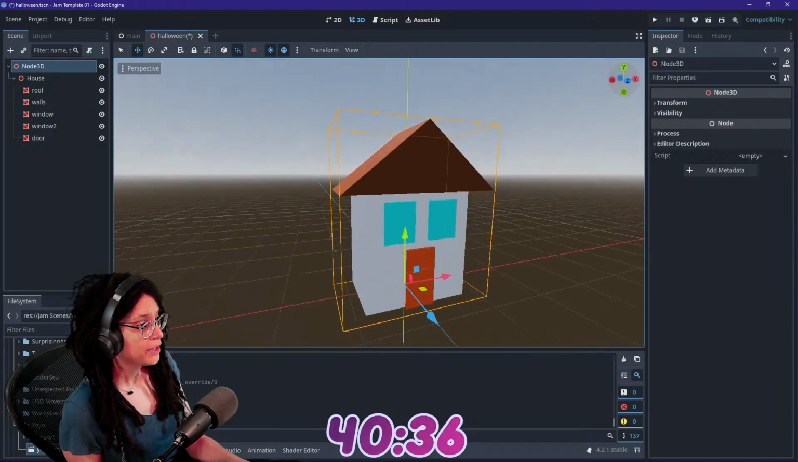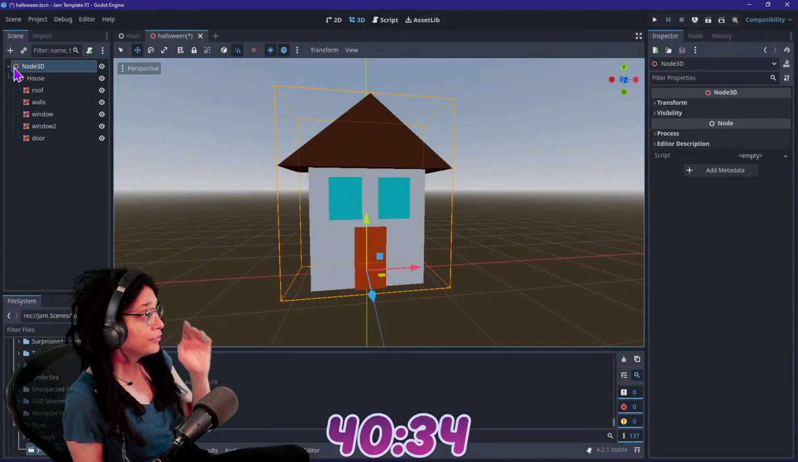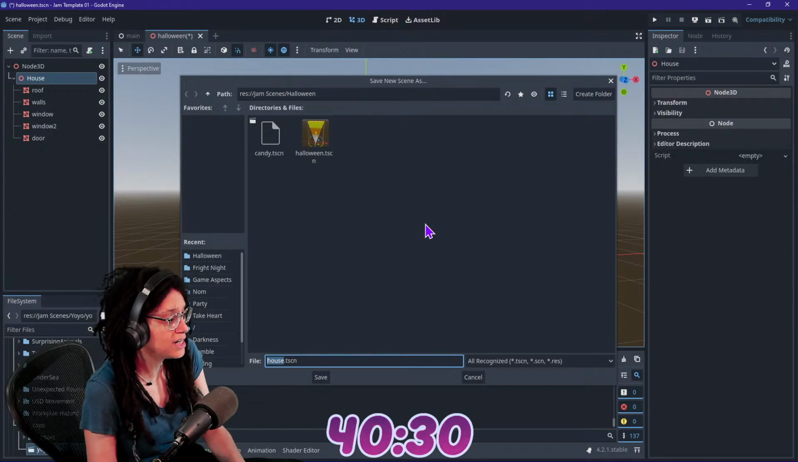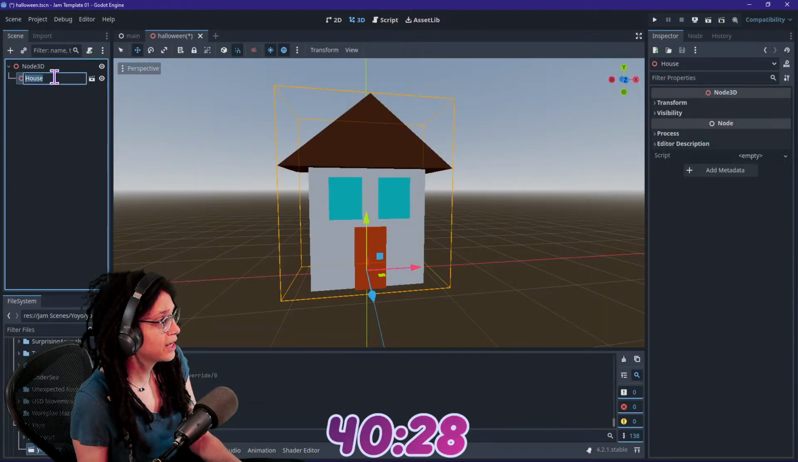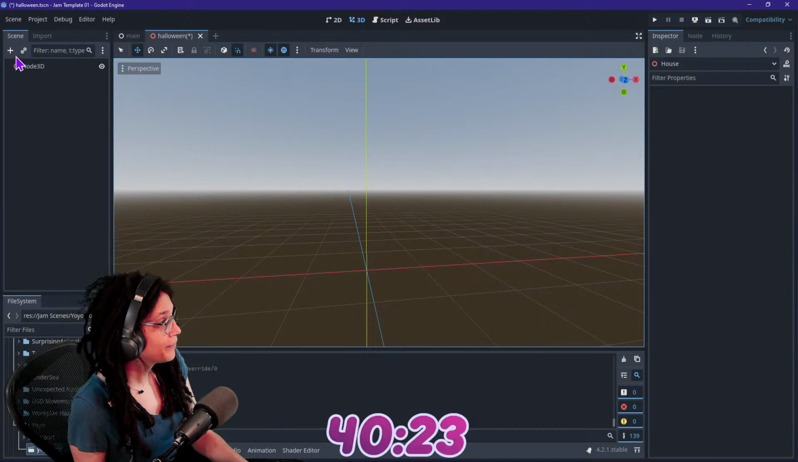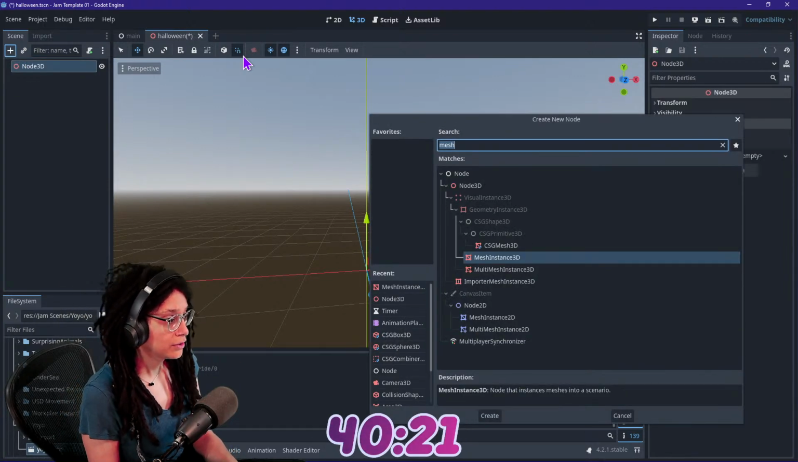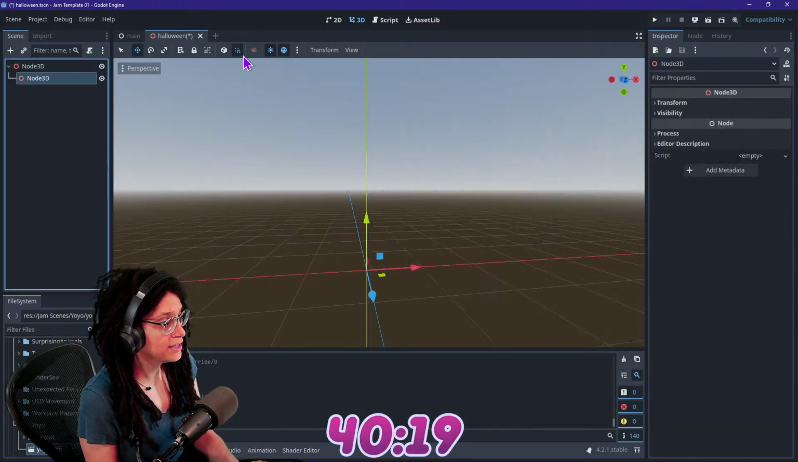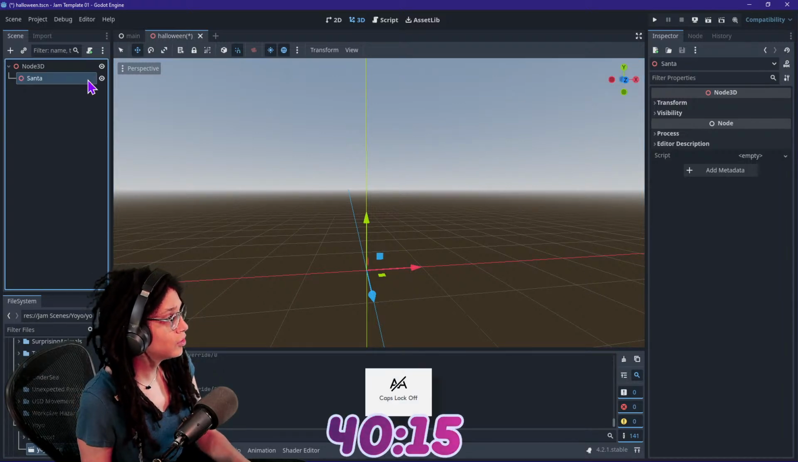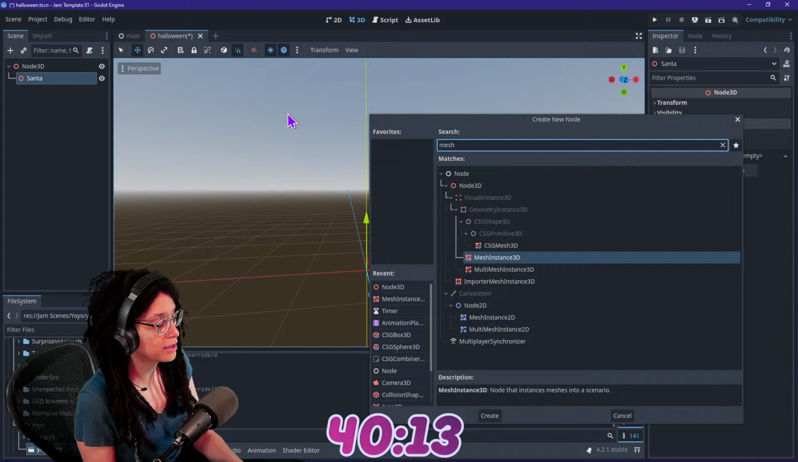All right, great. So we've got our house. Beautiful. I am going to save this as its own special scene. That is the house. And now I can remove it. What's next? Santa, our Jack-o Santa. So let's get another Node3D here. This is Santa. Oh my God, this one is a bit ambitious.